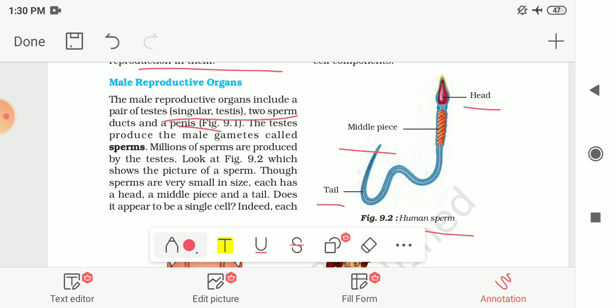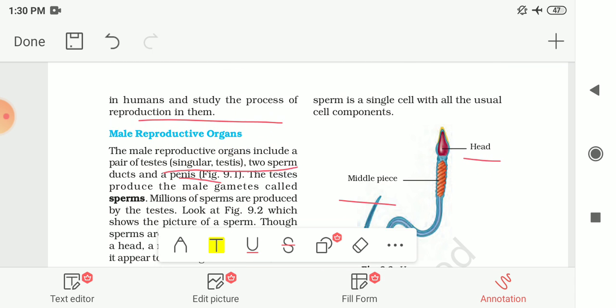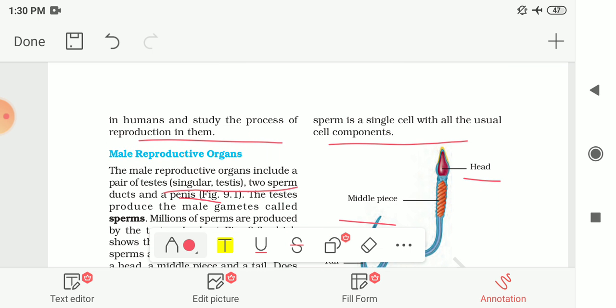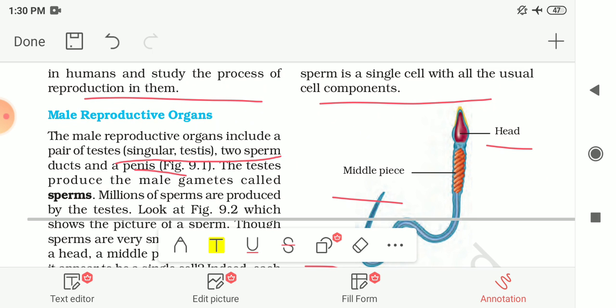So now, does it appear to be a single cell? What do you think? Is it a single cell? So obviously it is a single cell. Sperm is a single cell with all the usual cell components. It also contains all the required cell components. So here the different parts of the sperm are also shown to you.